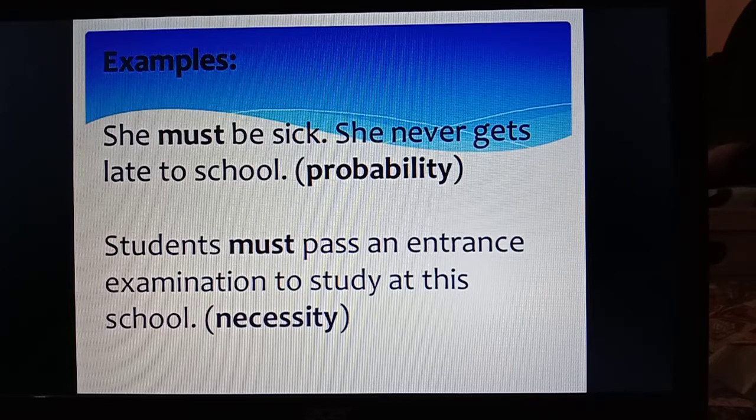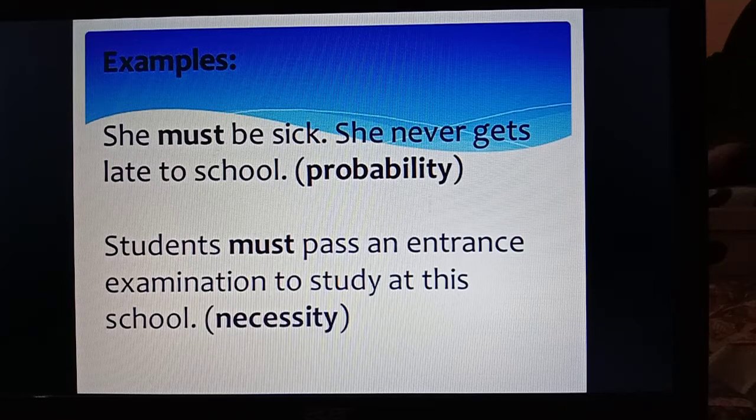She never gets late to school. This is probability. Must is used here to express probability. Students must pass an entrance examination to study at the school. This is the necessity that one has to pass an entrance examination to study at the school. So here it is used to express necessity.